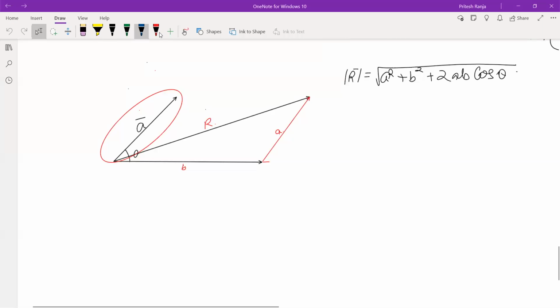All right, so this is the resultant vector, and I will expand this to make a right angle triangle. So you can see this is right angle. Now this angle will be theta.